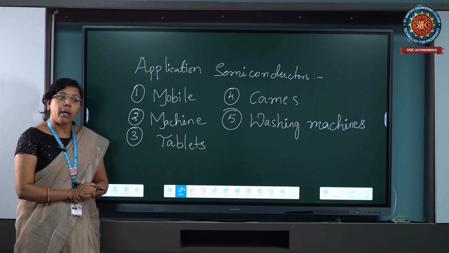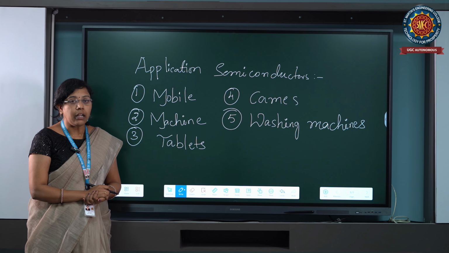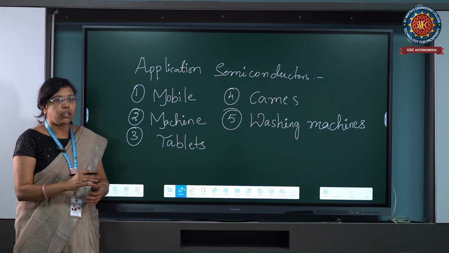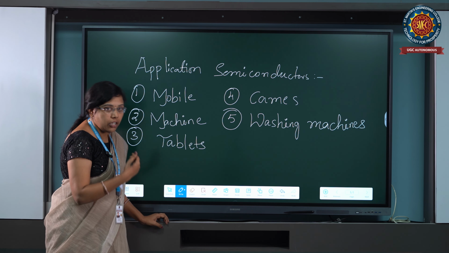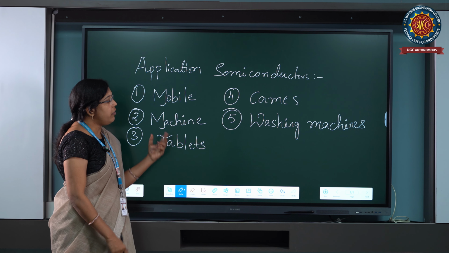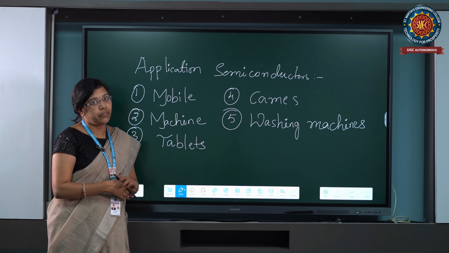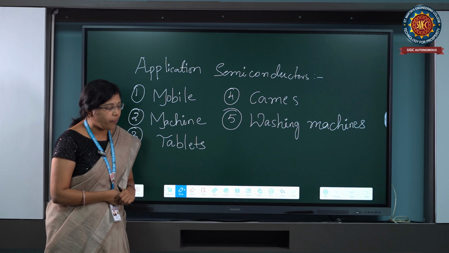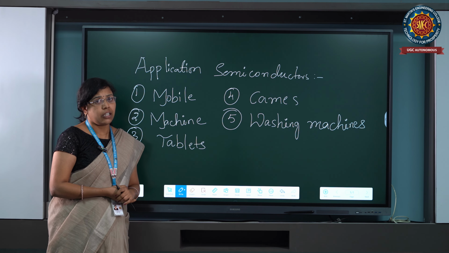If we know the properties, then we can apply the applications also. And when we see the conductivity of the semiconductor material, it allows the current, that we know. That's why we are using it in electrical devices.